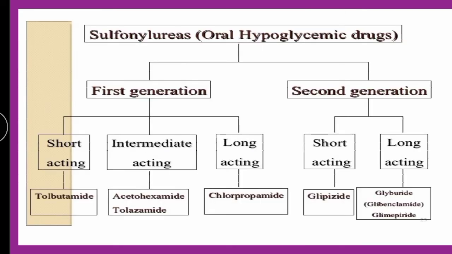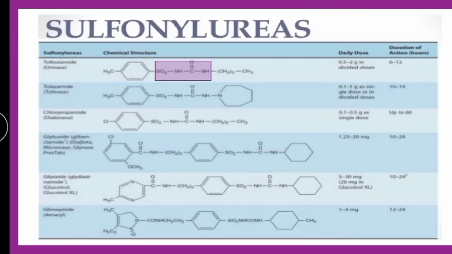So this is nothing but this, see, tolbutamide, chlorpropamide, glipizide, glyburide, which is also known as glibenclamide, and glimepiride. These are all sulfonylurea drugs. If you look into the structure, this is sulfonylurea, okay, this is SO2, NHCONH. So these contain sulfonylurea.